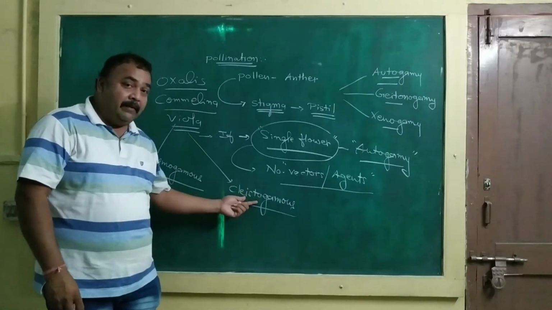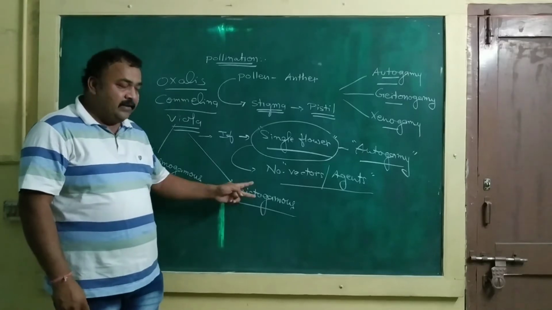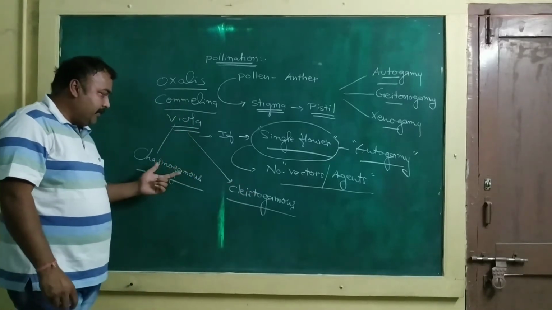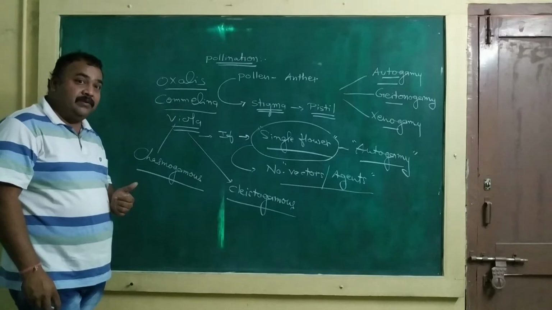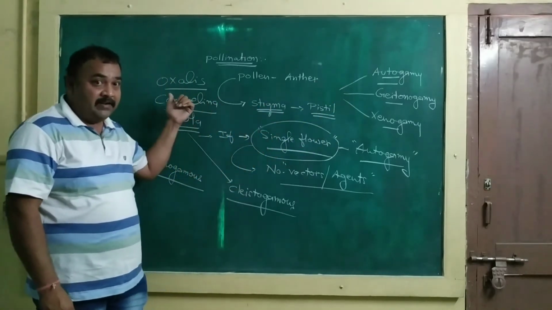So cleistogamy is a facultative character. In normal cases, chasmogamous flowers are produced, and so geitonogamy and xenogamy are achieved in these plants.